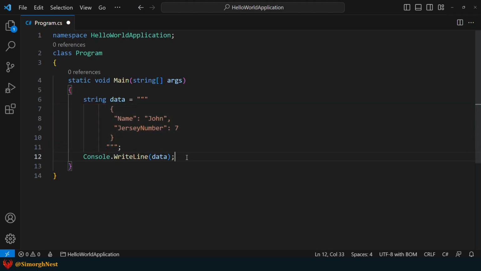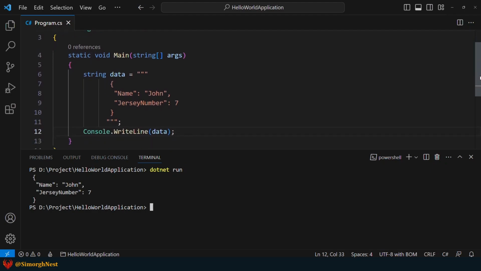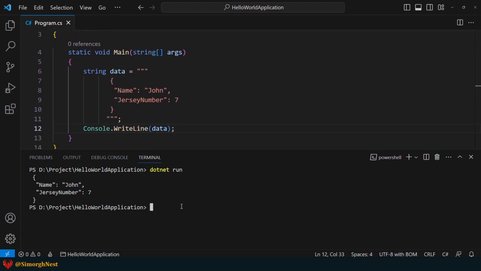Okay, let's refocus on the question. How exactly does a raw string solve the indentation problem? To find out, let's run the application to see the result. As you can see, the compiler counts the number of spaces from the start of this line to the closing double quotations and removes exactly that amount of white space from the beginning of each line in the string.